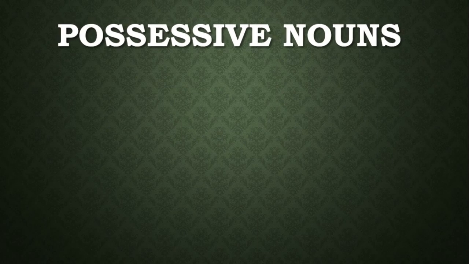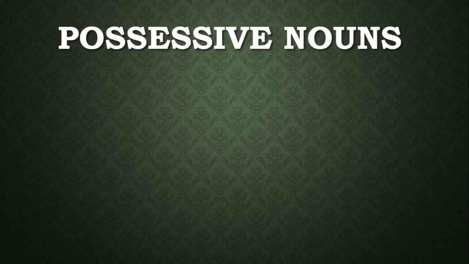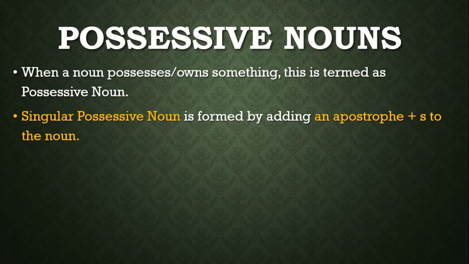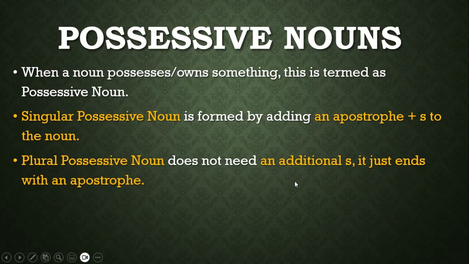So the next is the possessive noun. As the name suggests, possessive nouns are those nouns which show possession of something. For the written form, you have to follow certain rules. A singular possessive noun is formed by adding an apostrophe plus s to the noun, and plural possessive nouns do not need an additional s, and just end with an apostrophe.